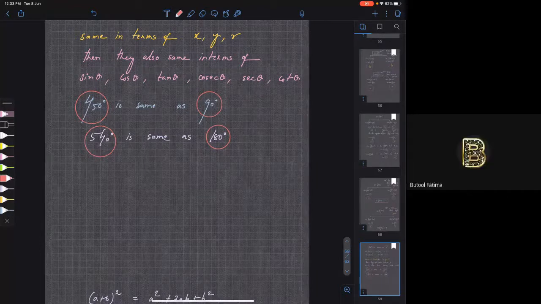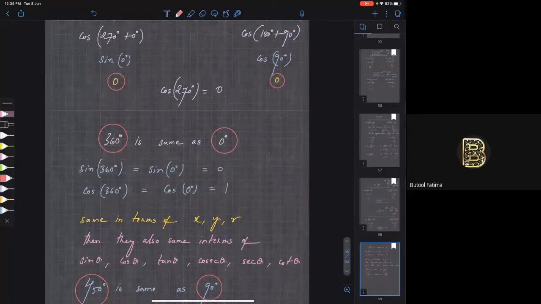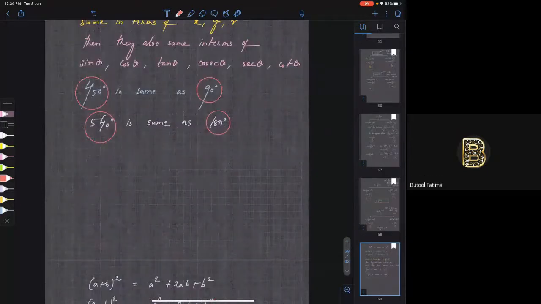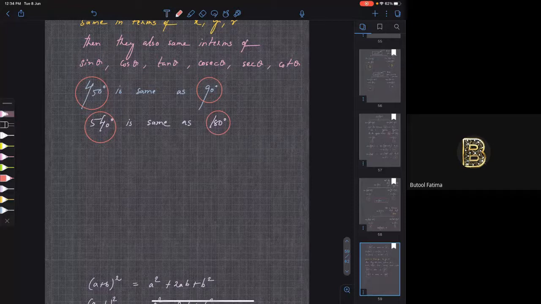Clear? Yes, sir. So you just keep in mind, but it will not be very commonly used. But you have to know. Okay. See, there are two things. One thing is knowing something, and one thing is how much it is useful.